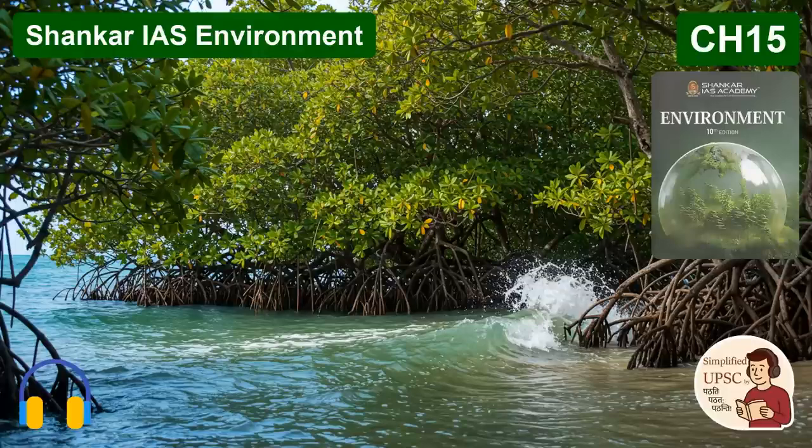Let's pause on that concept you mentioned right at the start of the pillars. Wise use. It sounds straightforward, maybe, but it seems like the real crux of the convention. How do our sources actually define this? It's clearly not just locking wetlands away untouched, is it? It sounds like a difficult balancing act. It absolutely is a balancing act, and it's the philosophical heart of the Ramsar Convention. The official definition of wise use is the maintenance of their ecological character, achieved through the implementation of ecosystem approaches within the context of sustainable development.